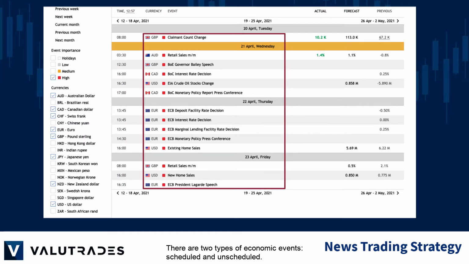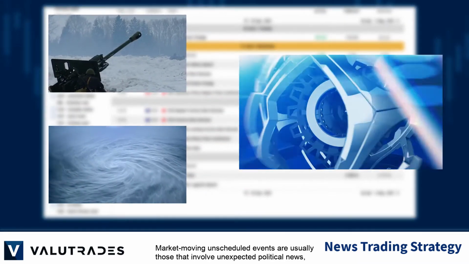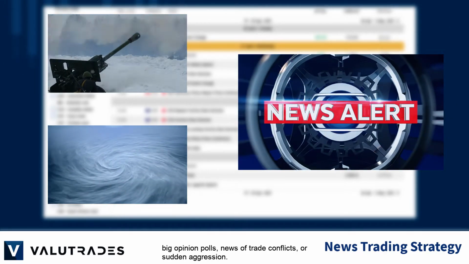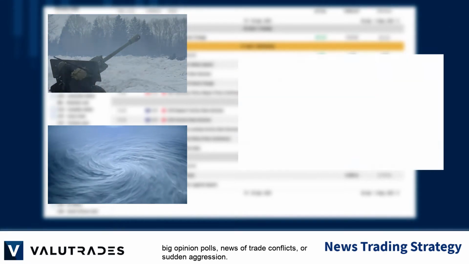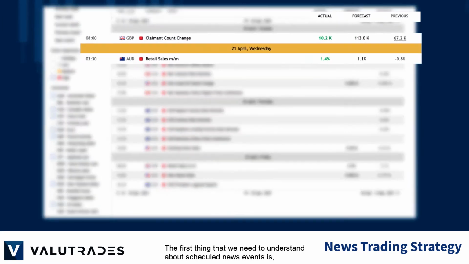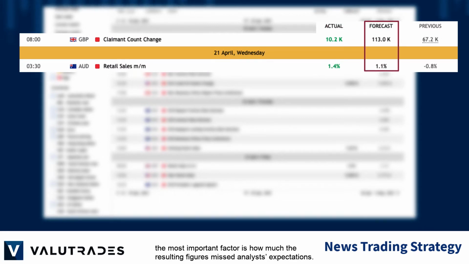There are two types of economic events: scheduled and unscheduled. Market-moving unscheduled events are usually those that involve unexpected political news, big opinion polls, news of trade conflicts, or sudden aggression. The first thing that we need to understand about scheduled news events is that whether the resulting news is good or bad, the most important factor is how much the resulting figures missed analyst expectations.